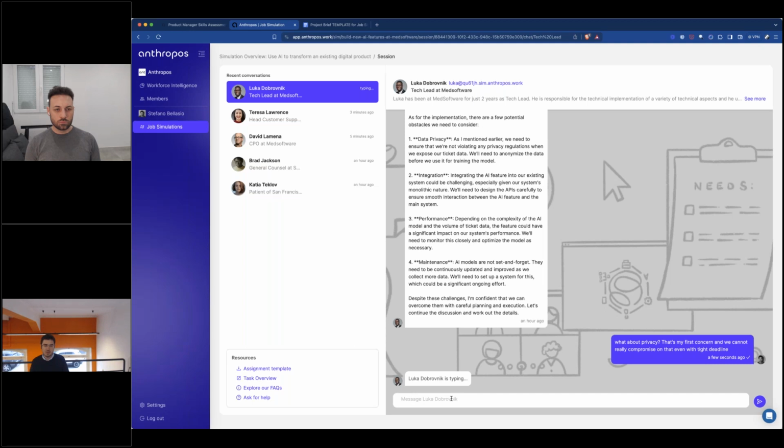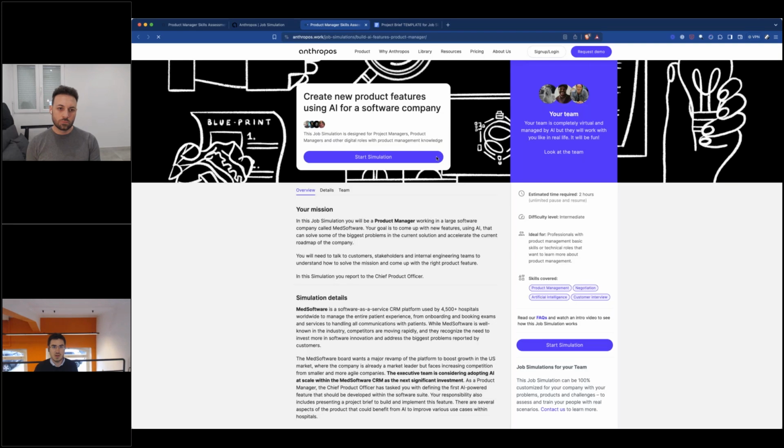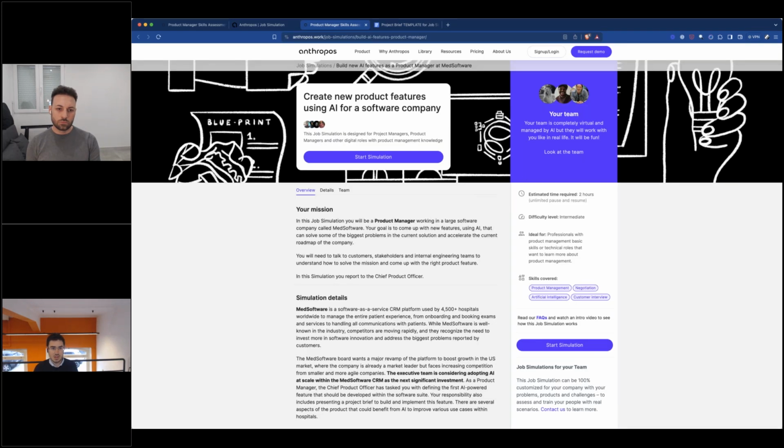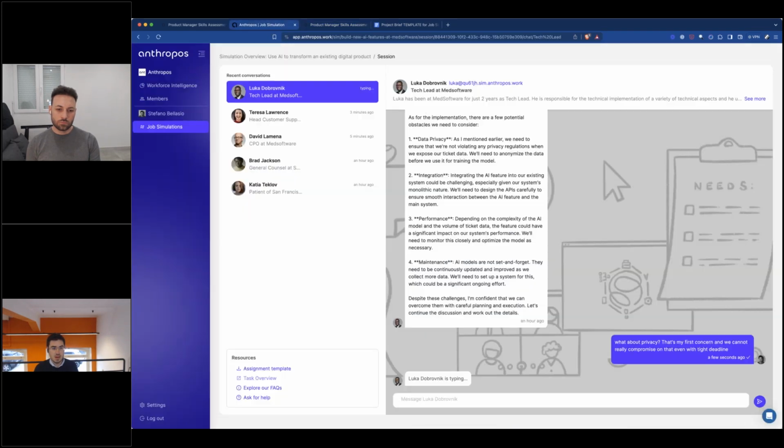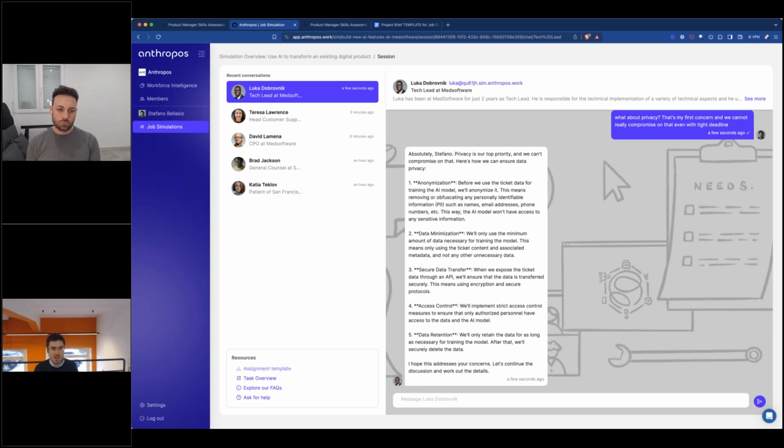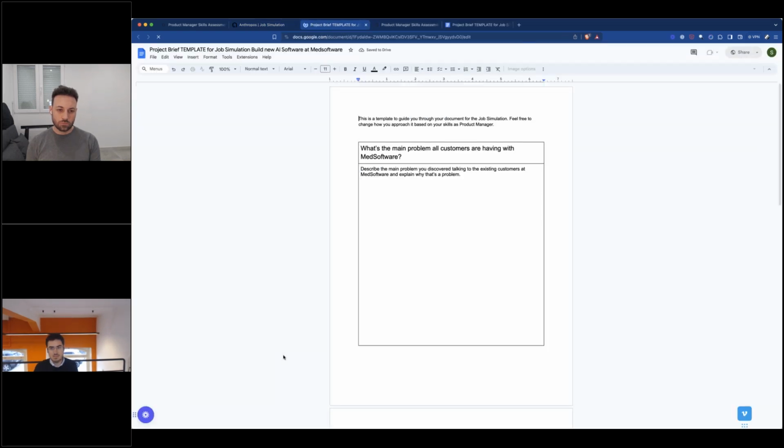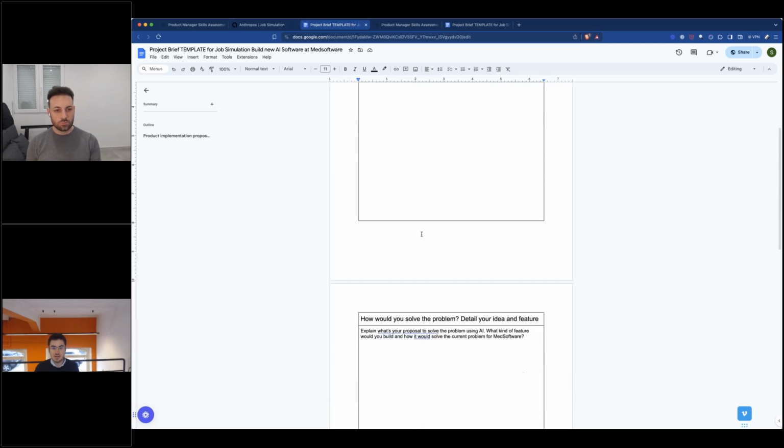come up with a plan because part of my goal is also to understand how I can implement all of this. If you want to get a reminder of your goals, you can always go back to the task overview. And so I'm going to go back to this page with all the description, but also I can always go to the assignment template. And the assignment template is, as the words say, a template that shows you the answers that you need to provide for the document.